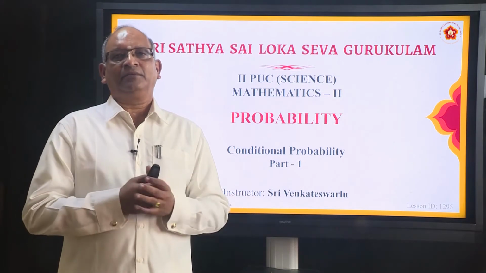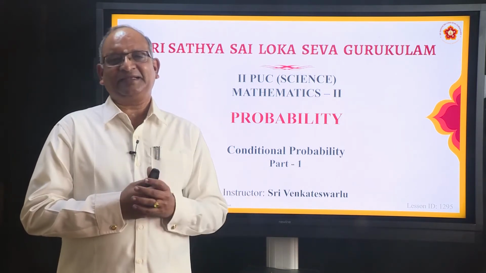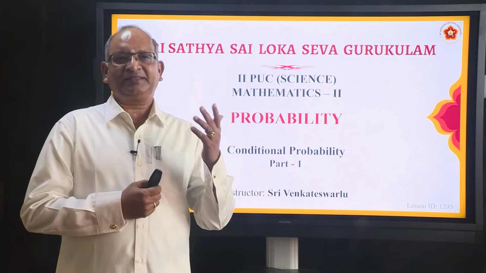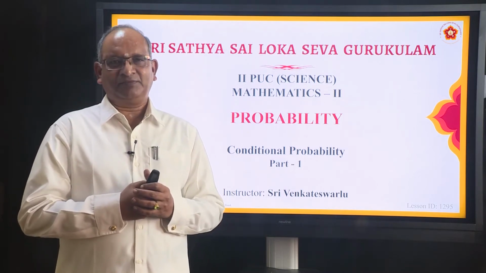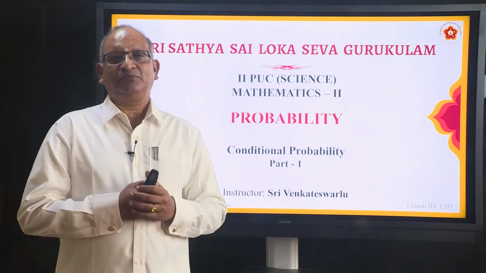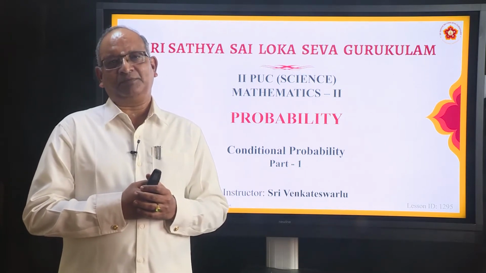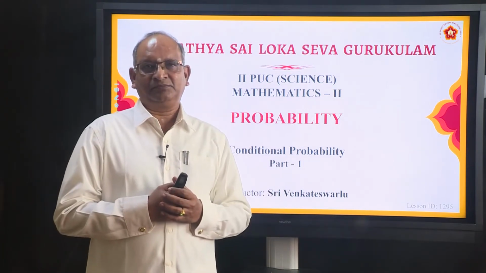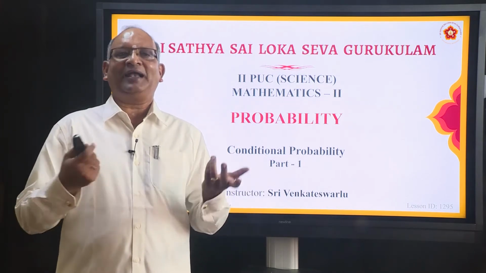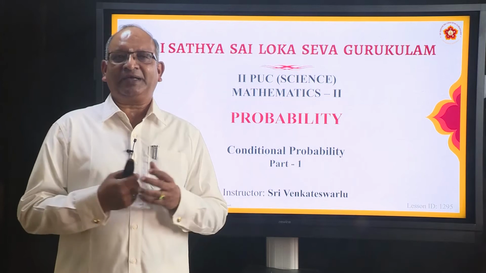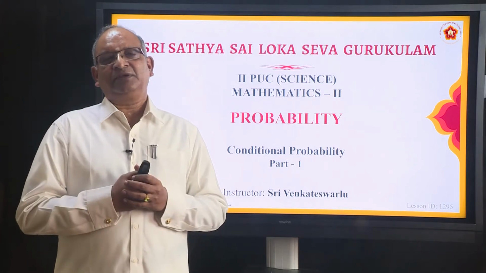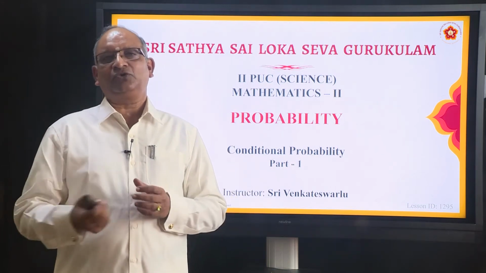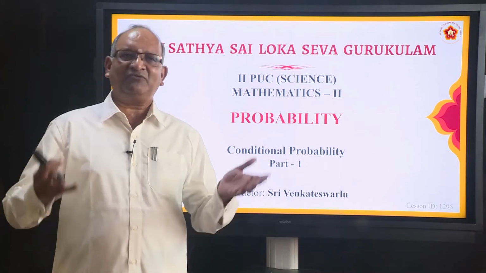How many? 8. In the first case it is 2 to the power 1. In the second case it is 2 to the power 2. In the third case it is 2 to the power 3. 2 to the power number of coins gives you the number of outcomes. Now from this sample space you can define any number of events. For example, one event can be all are heads, another event can be all are tails, or there are 2 heads, or there are 2 tails. Any number of events can be defined from this sample space.